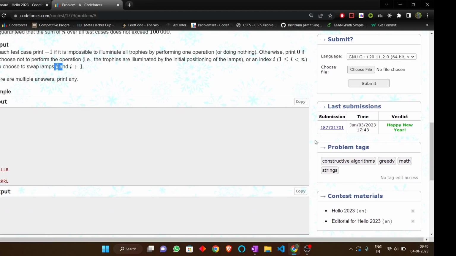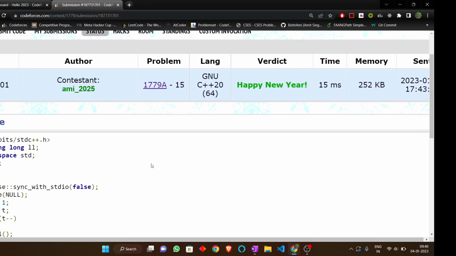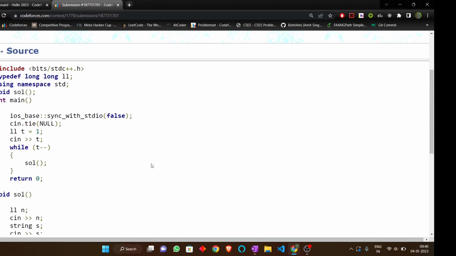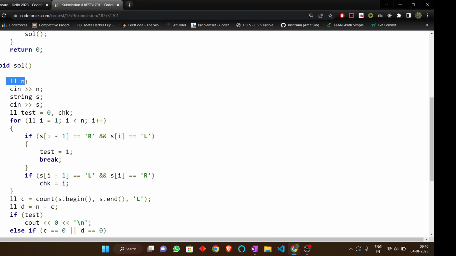So now I'll move to the code. Firstly, I take an integer n which contains the length of the string, and then I input the string, and I create a test variable which is initially 0, and I have declared a check variable.